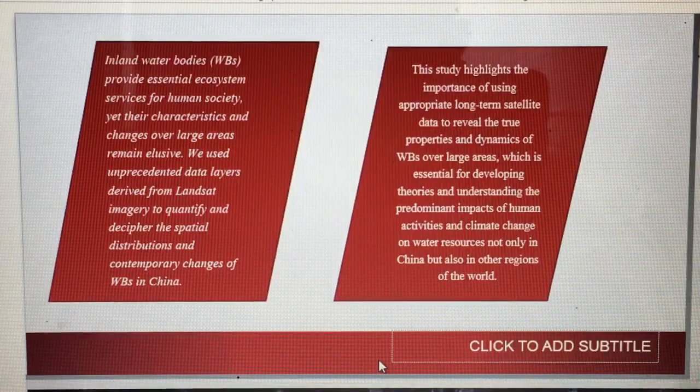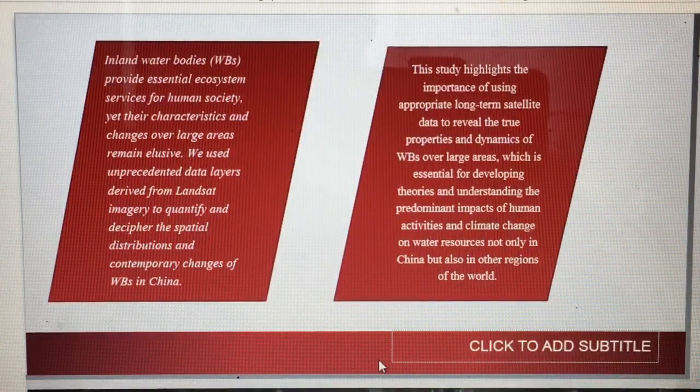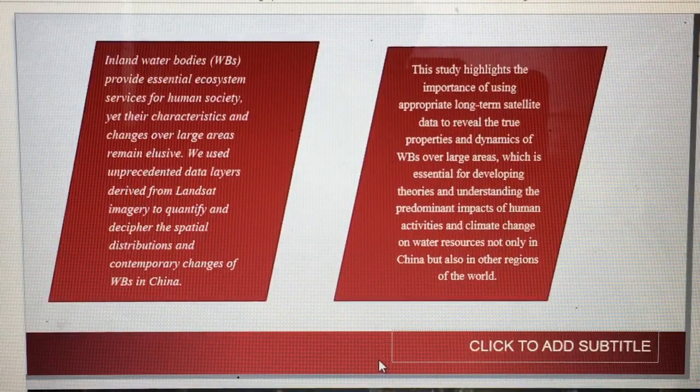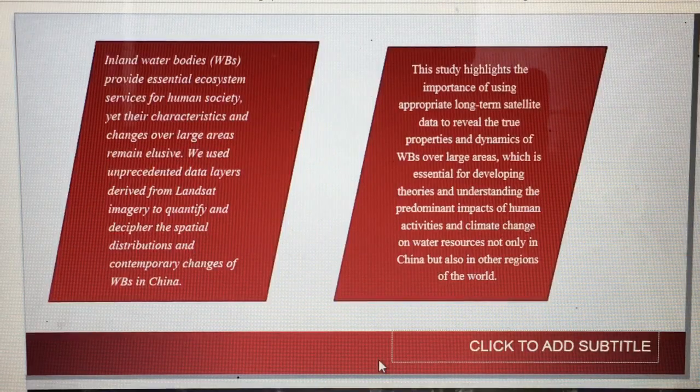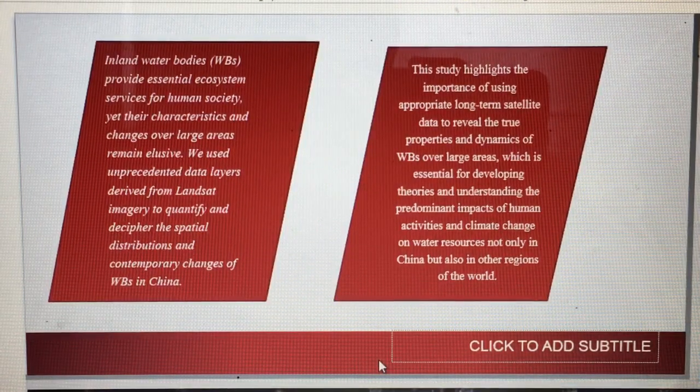Inland water bodies provide essential ecosystem services for human society, yet their characteristics and changes over large areas remain elusive. This study highlights the importance of using appropriate long-term satellite data to reveal the true properties and dynamics of water over large areas in China, which is essential for developing theories and understanding the predominant impacts of human activities and climate change.